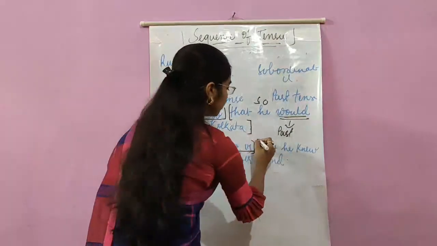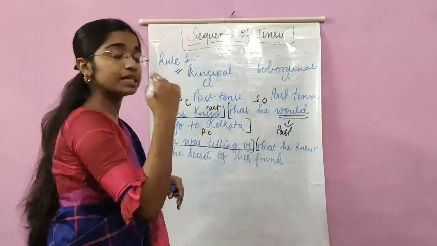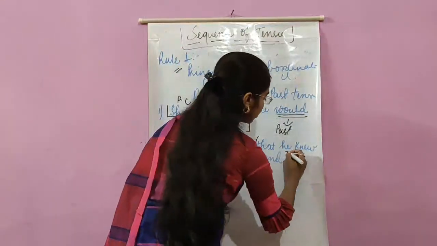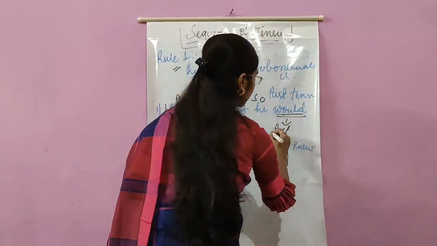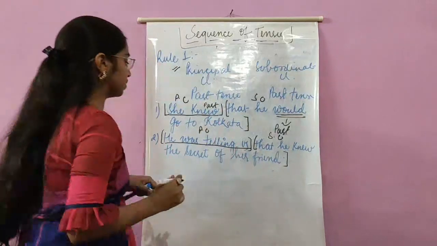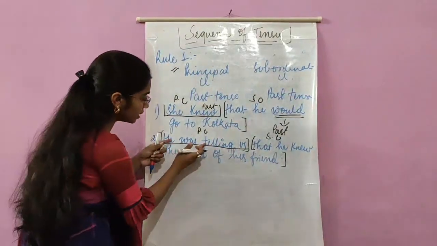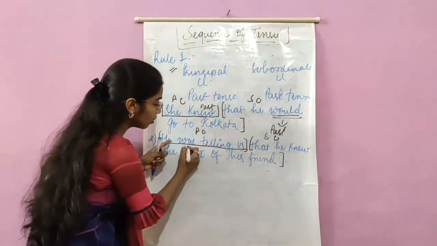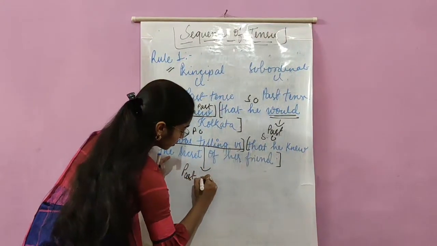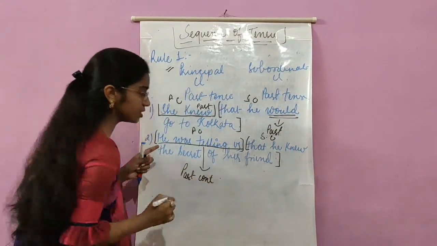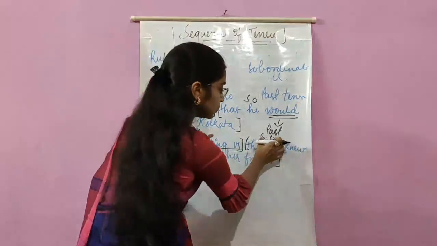And with that, the subordinating conjunction begins the subordinate clause. Now this is the principal clause, and this is the subordinate clause. If I focus on the tense of the principal clause, what is it? Was telling. That means it is past continuous. Let us come to the subordinate clause.